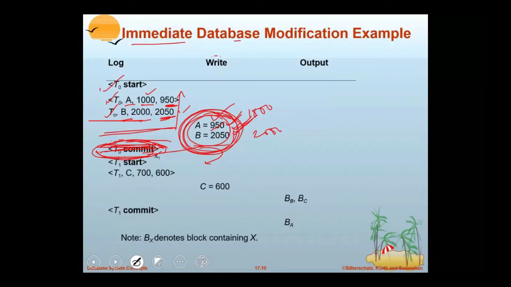Here also you see when transaction 1 started and the disk is updated before it commits. And these are the output of buffer blocks, and the order of buffer blocks to be updated should not matter, whichever order it wants, it can update. So here BB, BC, BA is nothing but output of B, output of C, output of A affected to the disk. Okay, flushed into the buffer blocks.